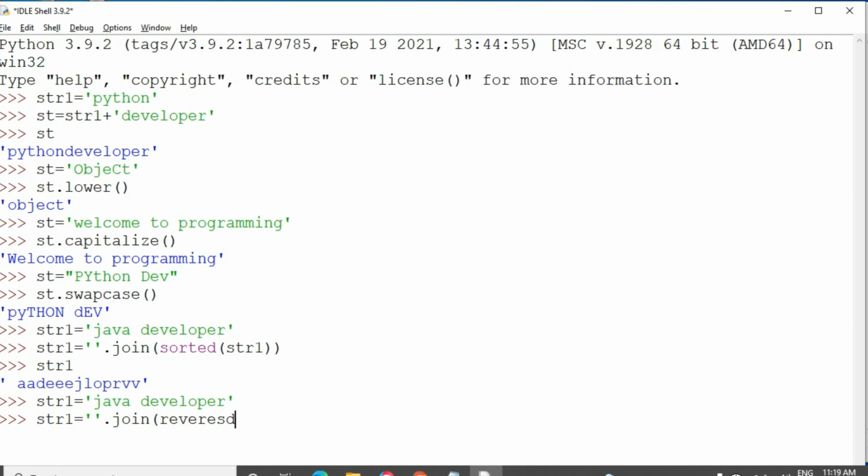Sorted means in ascending format. The sorted string should be reversed. Then all the string will be displayed in a reversed format. That means the descending order. Okay. So reversed.